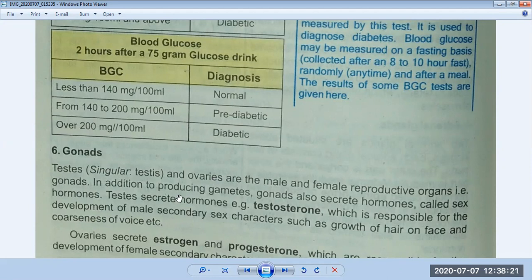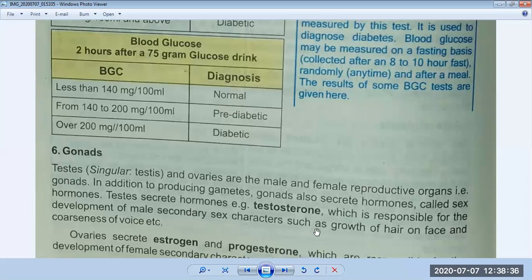Testes secrete the hormone testosterone, which is responsible for the development of male secondary sex characters.